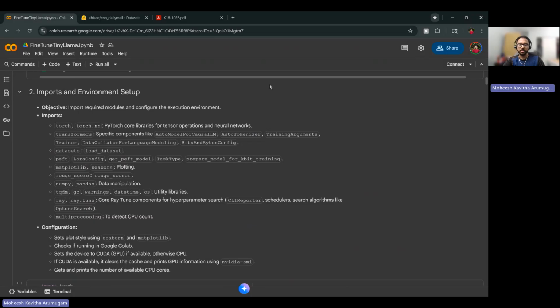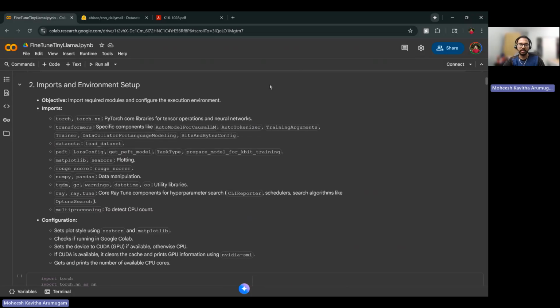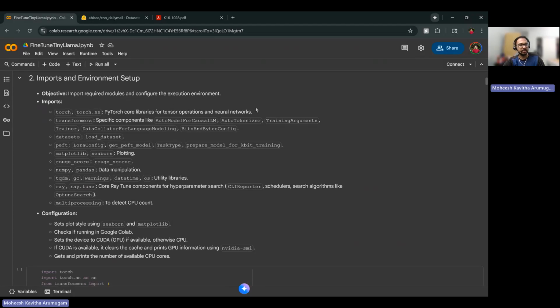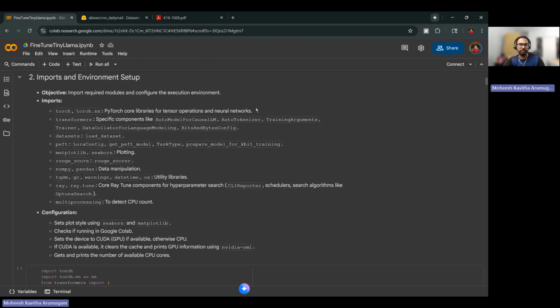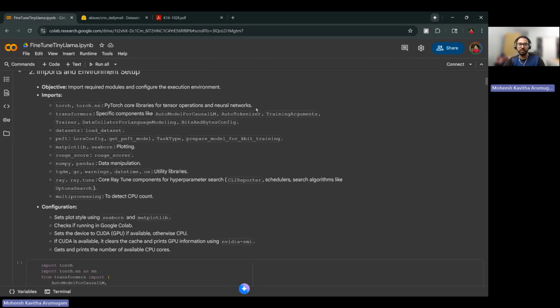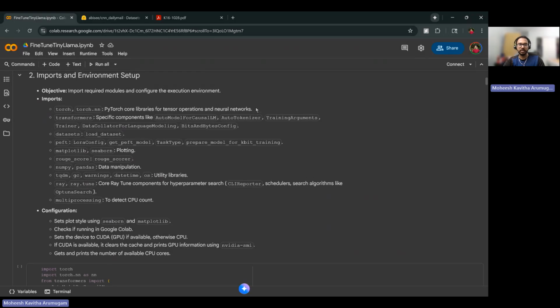The first step is the environment setup, where we need Python installed, and we can use any kind of IDE or environment, such as Google Colab, Kaggle, or others. Specifically, if you have a GPU, that would be sufficient, because this is an NLP model that needs a lot of training and takes some time. We have to install modules like torch, transformers, and Ray Tune.